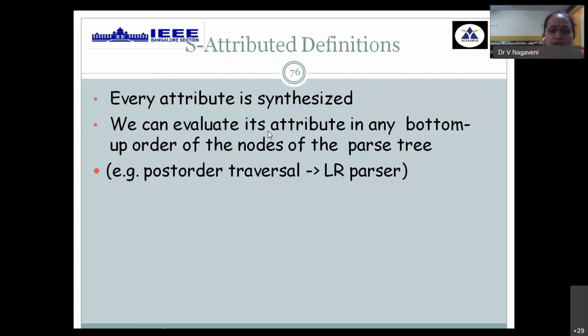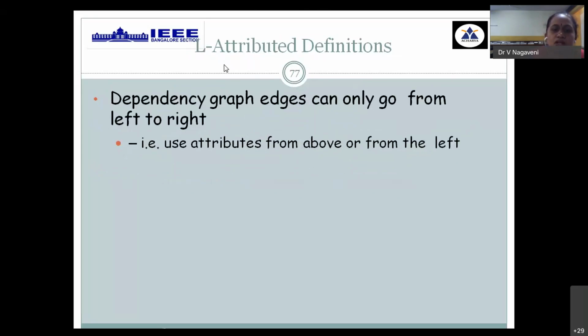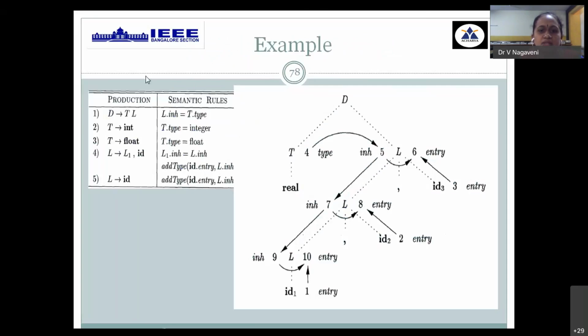Okay, so this is evaluated by bottom-up approach only. This is mainly used in your LR parser, the post-order way, and it is adopting, hence it's called synthesized attribute. And again, the type of attribute we are using in inherited attribute is also called L attributed definition. We are creating a dependency graph which adopts a top-down approach always, moves from left to right. Example, this is using a bottom-up approach, topological order dependency graph.